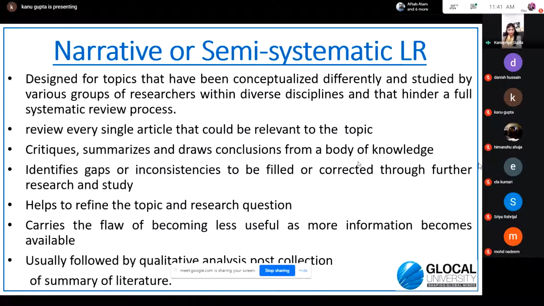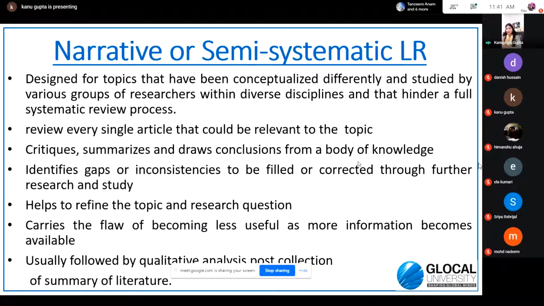In systematic, they're very much clear right from the beginning what plan of action you need to take, which studies would be included and which would be excluded. The studies which are not according to the scope of your research are excluded. So like in the earlier example, if the person wanted to talk about a hospital setting, he took the studies only relevant for a hospital setting. He excluded all the studies that were not done in the context of a hospital setting.